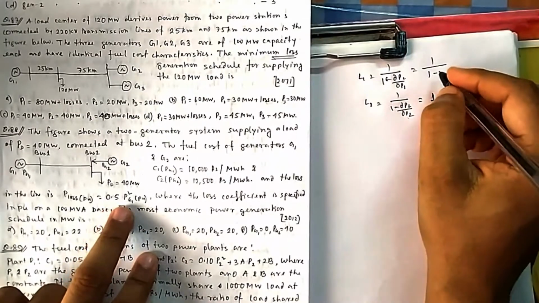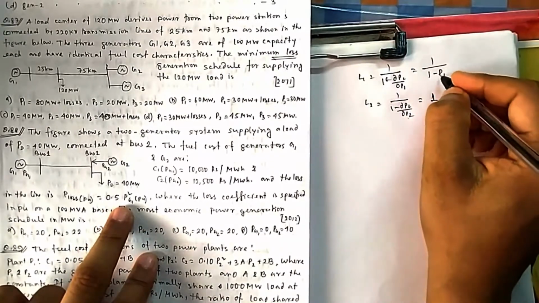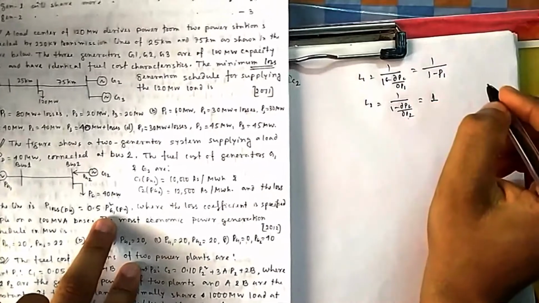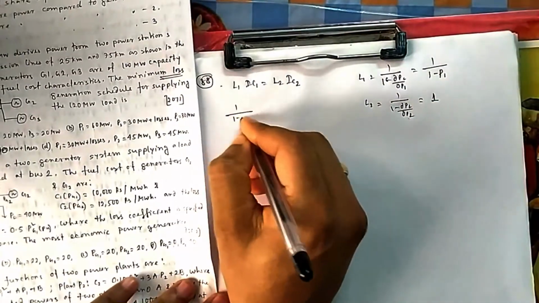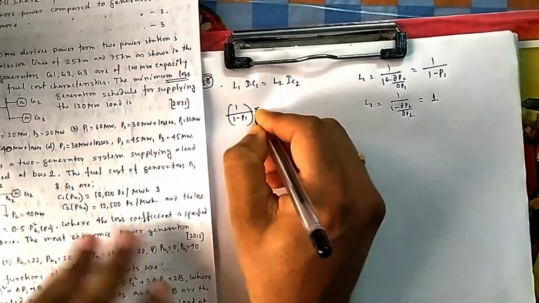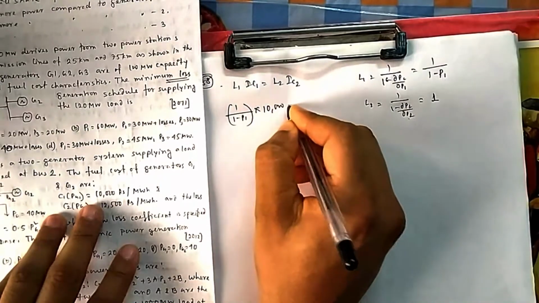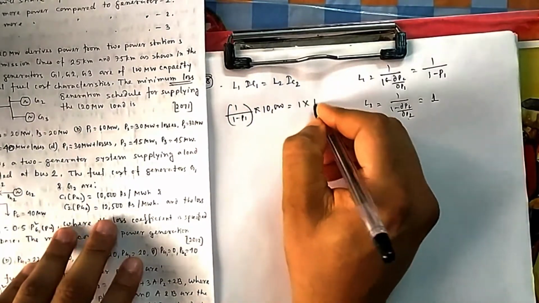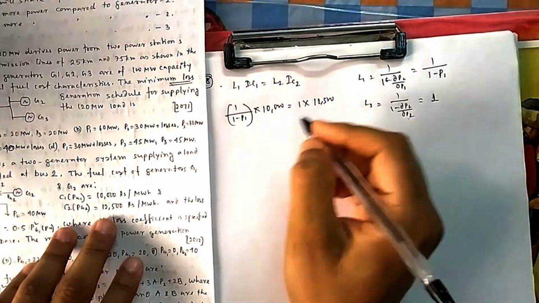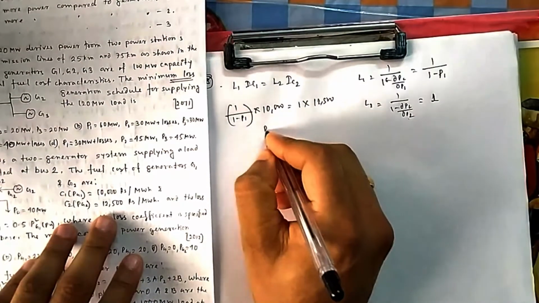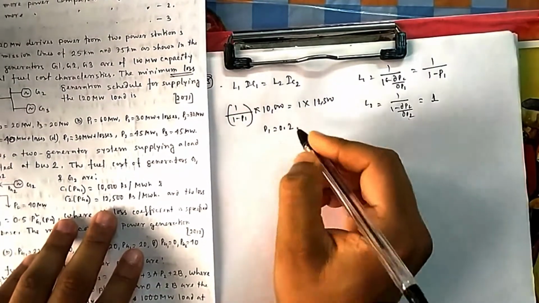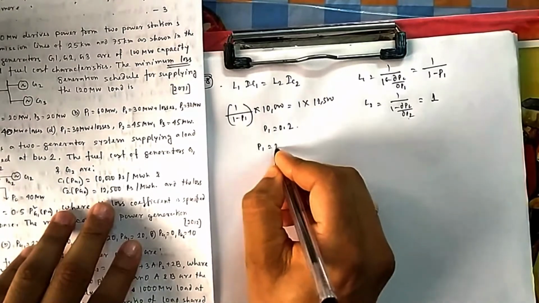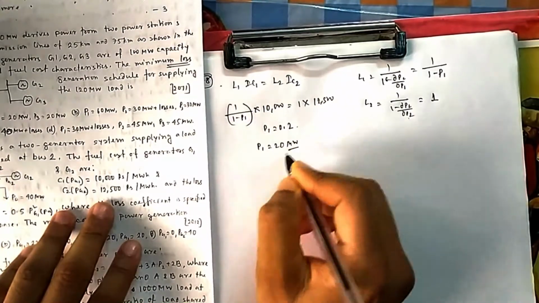If you do this one, then it will be 0.5 into 2 Pg1, I am writing P1. So it will be 1 minus P1, and they have given IC1 is equal to 10,000 here, and L2 is here 1, and IC2 is 12,500. So if you solve, you will find your P1 equal to 0.2. 0.2 means P1 equal to 20 megawatt, because it is on 100 MVA base.